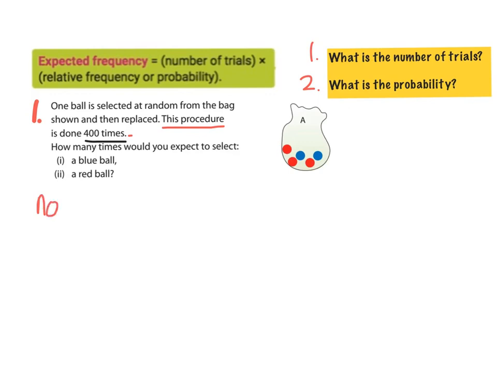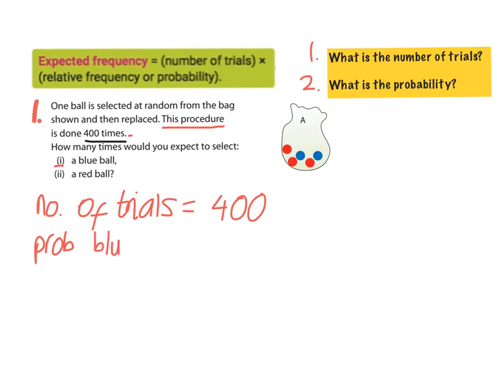So we're going to say number of trials is 400. And now it's asking us, what is the probability? For part 1, how many times would you expect to select a blue ball? So I'm going to say the probability of blue, okay?